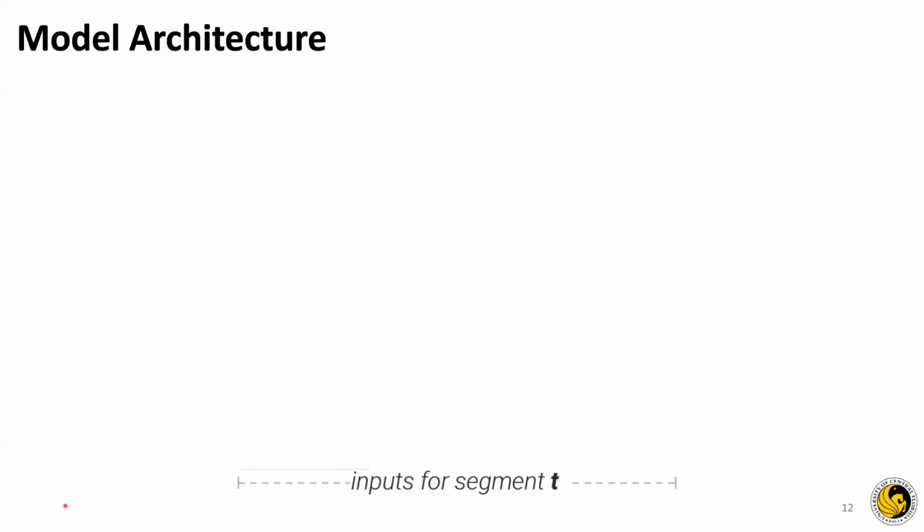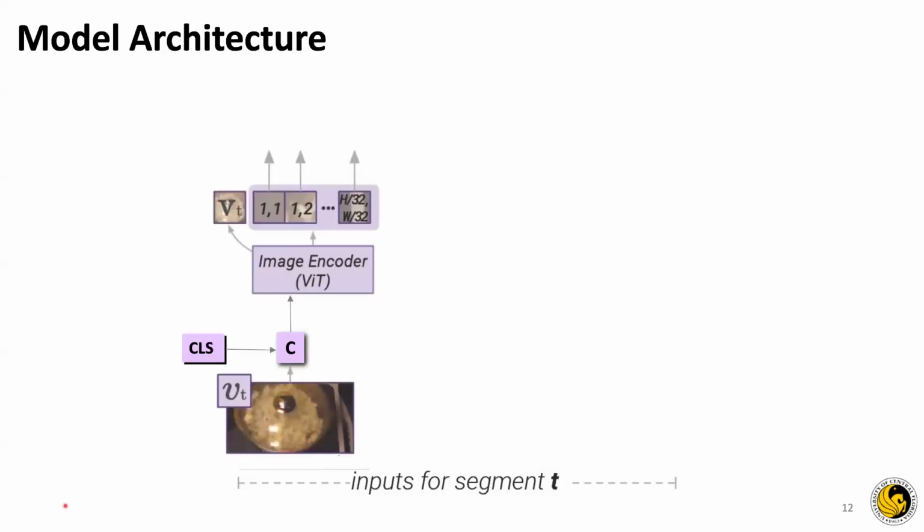Going into the model architecture, we use a vision transformer to independently encode each frame. We use a patch size of 16 and a 2x2 key query value attention pool after the transformer to convert an image of H cross W to a feature map of H by 32 cross W by 32. And we also add a CLS token to the input so that we can retrieve the hidden state VT at that position.